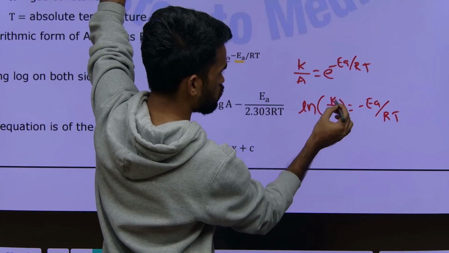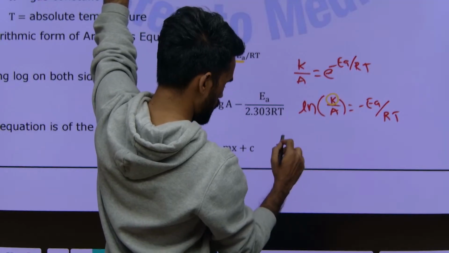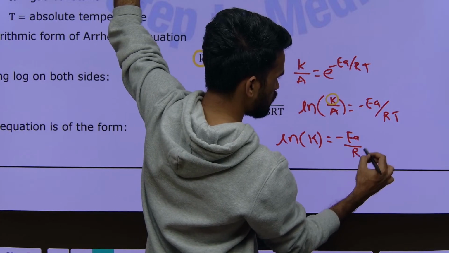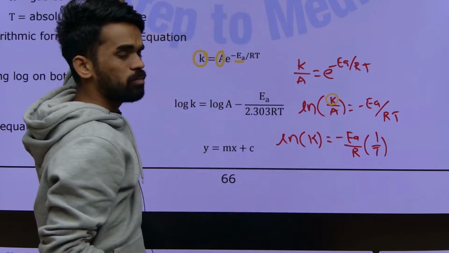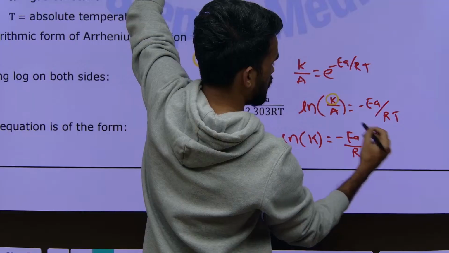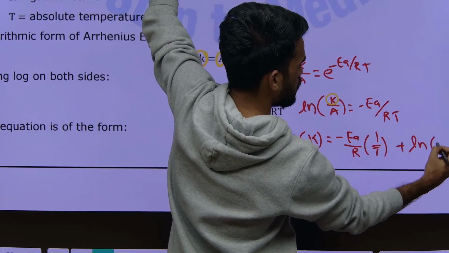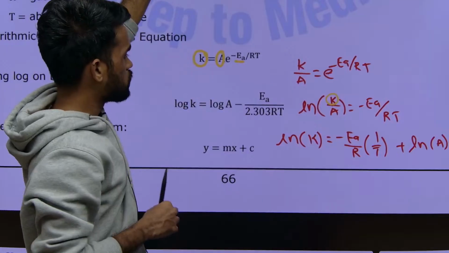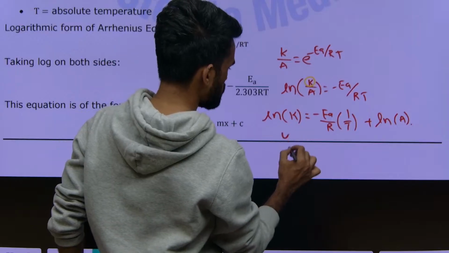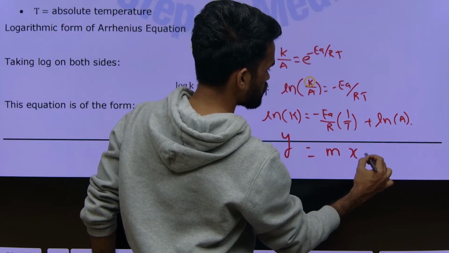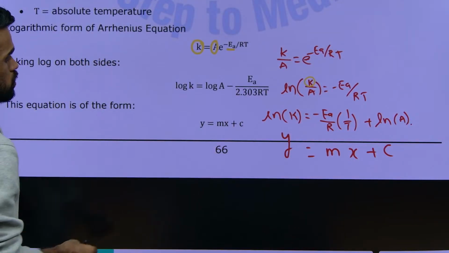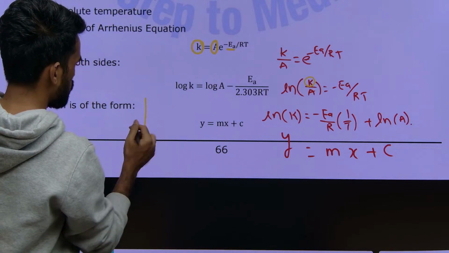Now from this I want only K, so I am sending this A to that side, so ln K becomes equal to minus EA by R into 1 by T plus ln A. Log A by B we write as log A minus log B, so that log B I am sending to that side, it means this minus ln A becomes plus ln A. Now if you observe, this is a y equals mx plus c type graph. So you can draw a graph here like this.